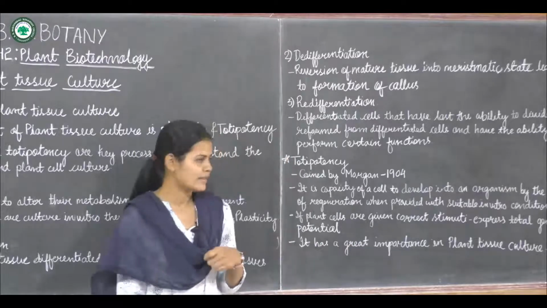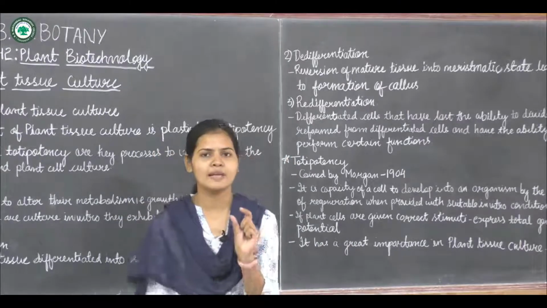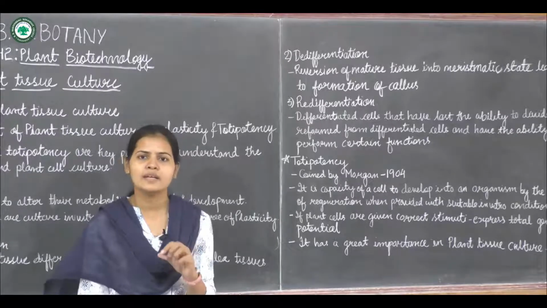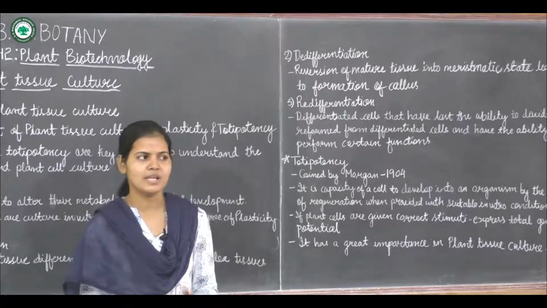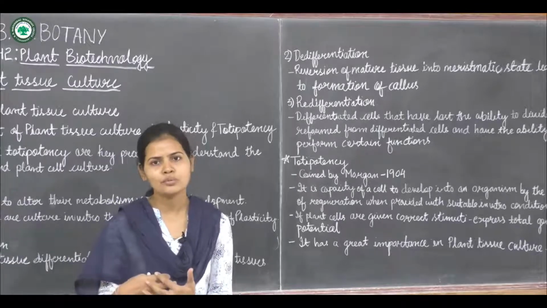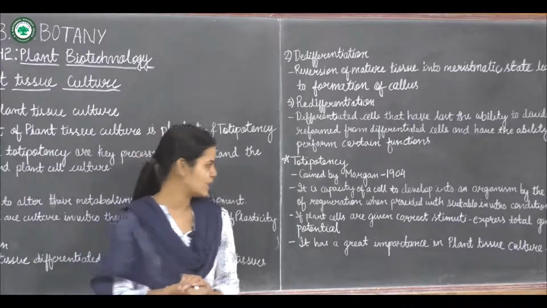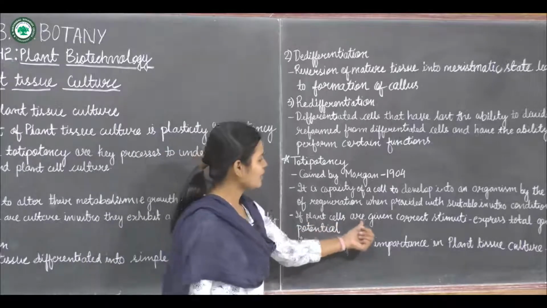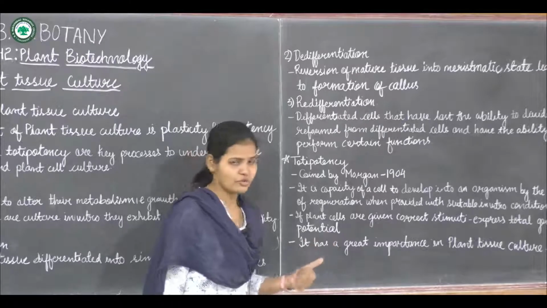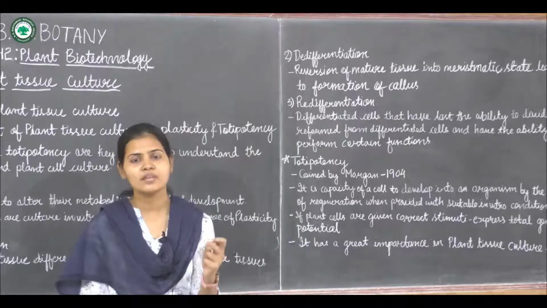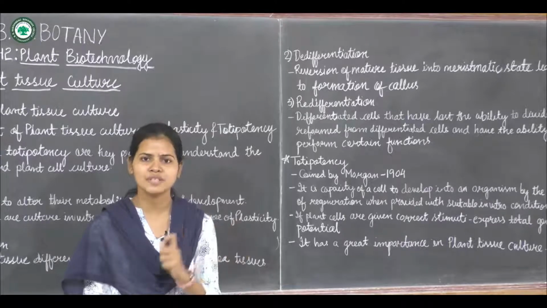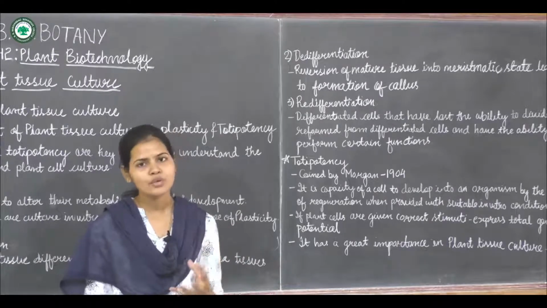So a single cell can develop into a complete organism, or from a cell a complete plant can be obtained. How? By keeping it under in vitro conditions. In vitro conditions mean artificial conditions. If plant cells are given correct stimuli, they express the total genetic potential. So what is the main important thing? Giving the external stimuli, that is certain chemicals, hormones, or certain signals from outside, or in vitro conditions.